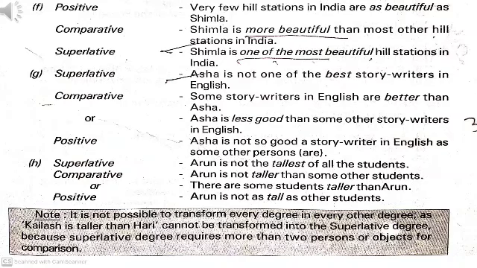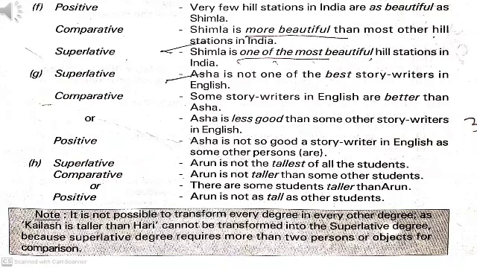See the sentence, Shimla is more beautiful than most other hill stations in India. And superlative degree of comparison, Shimla is one of the most beautiful hill stations in India. One of the most. More beautiful than most other. Remember this thing.